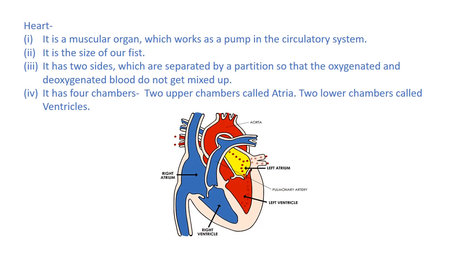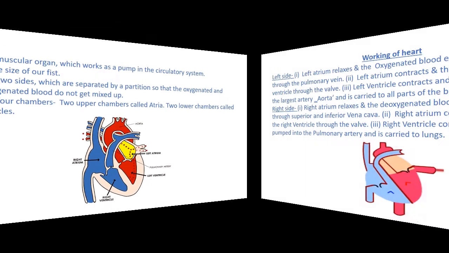Heart. It is a muscular organ, which works as a pump in the circulatory system. It is the size of our fist. It has two sides, which are separated by a partition so that the oxygenated and deoxygenated blood do not get mixed up. It has 4 chambers: 2 upper chambers called atria, and 2 lower chambers called ventricles.